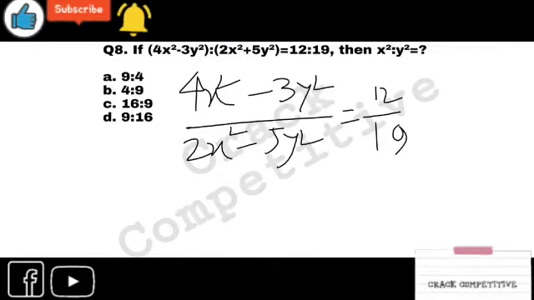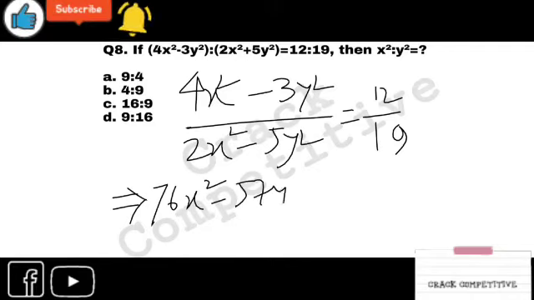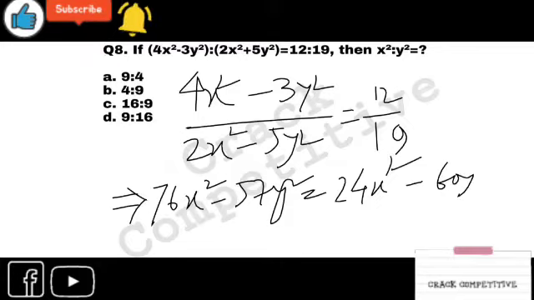Right? Just cross multiply this. What will this be? 76x square minus 57y square equals 24x square plus 60y square.